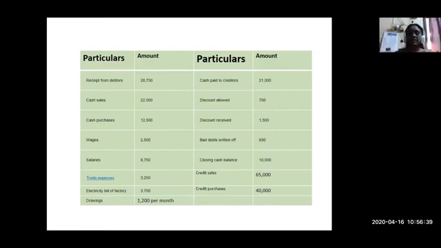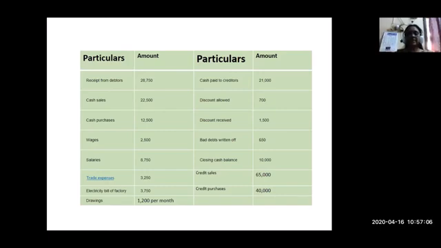Discount allowed is for sales, so that will come under direct revenue. Discount received relates to purchases, so that will be deducted from direct purchases. Bad debts written off will come under indirect expense. Closing cash balance is a cash account, and that will go to the balance sheet.